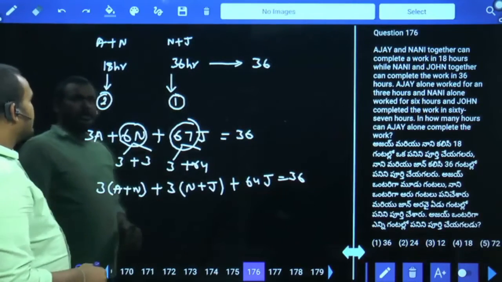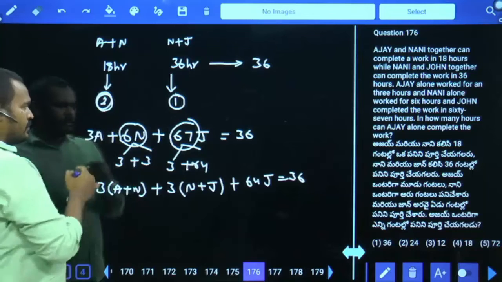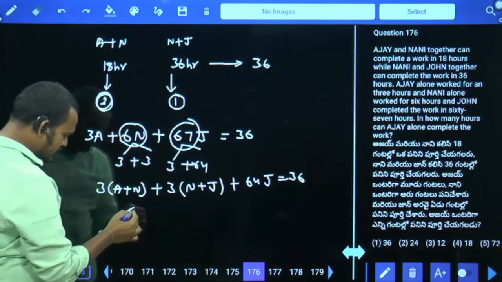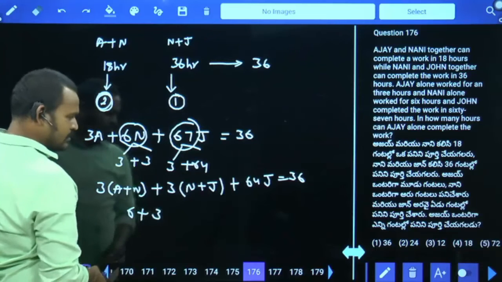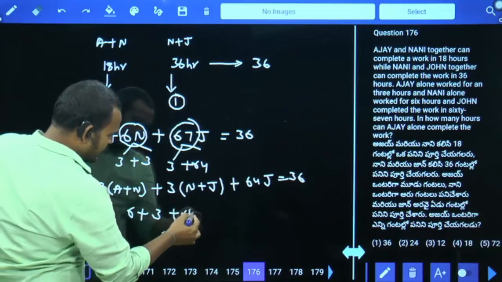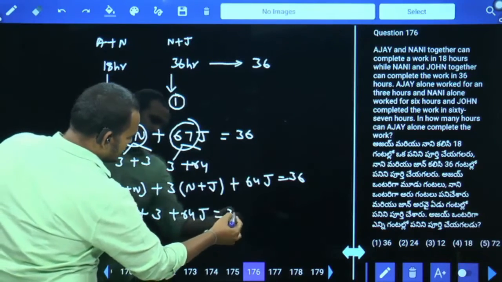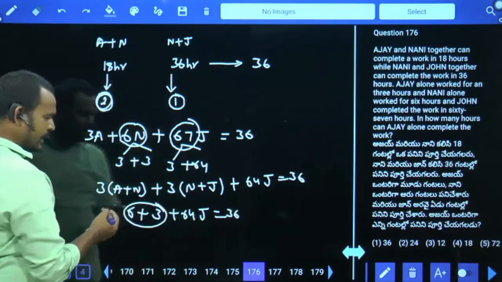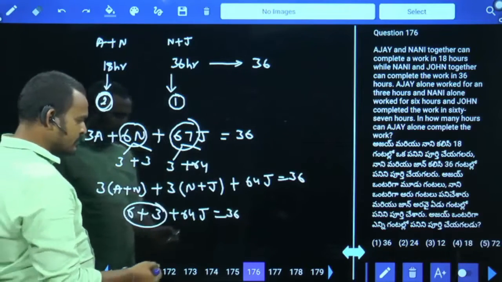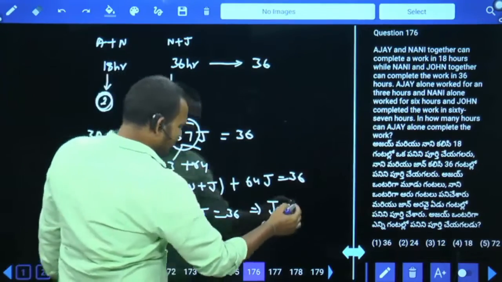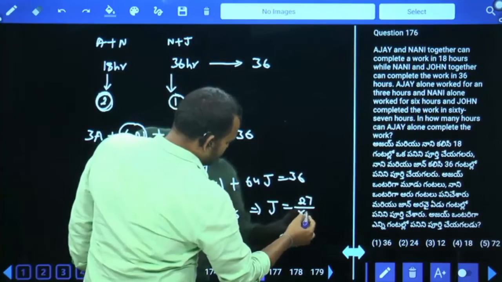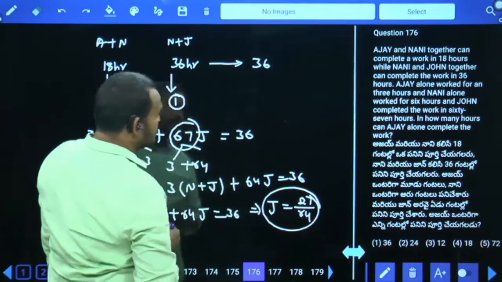3 of A plus N. What is the A plus N efficiency? 2 parts. 3 into 2 means 6, plus 3 of N plus J means 3 into 1, 3, plus 64J equal to how much? 36. 36 minus 9, it will be 27. John equal to how much value? 27 by 64. John's efficiency is 27 by 64.